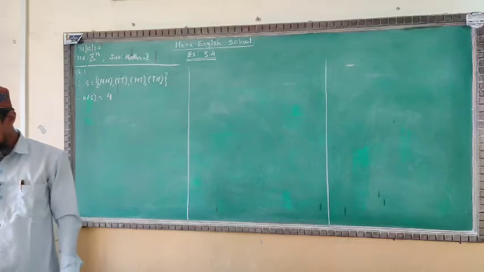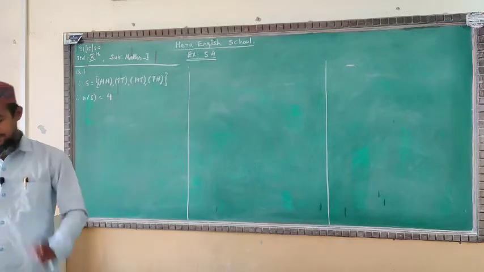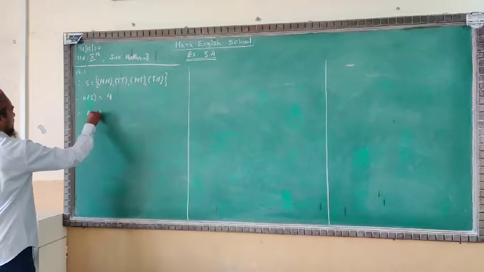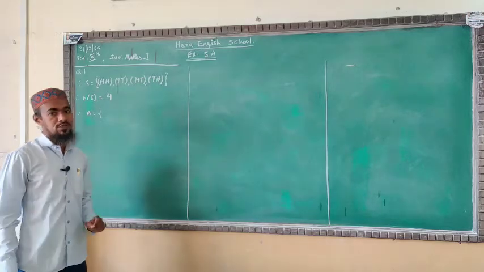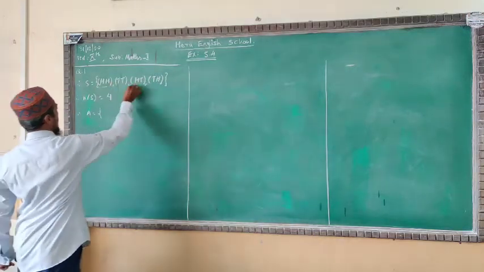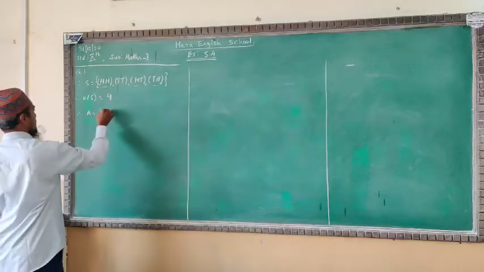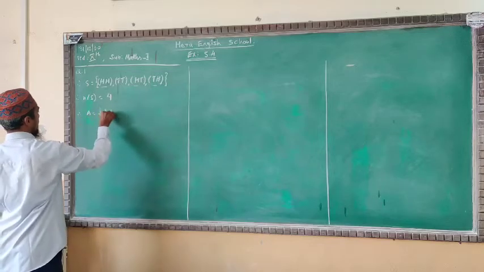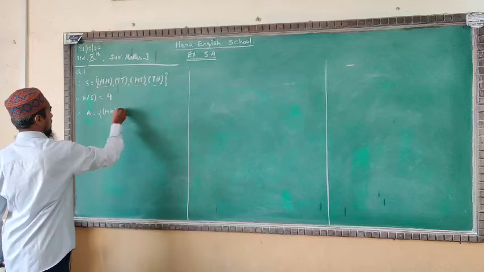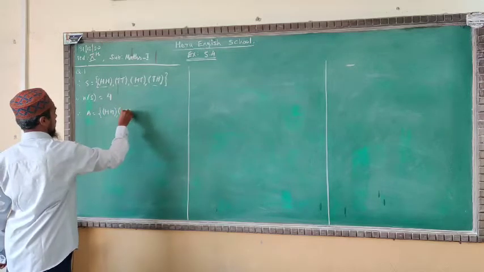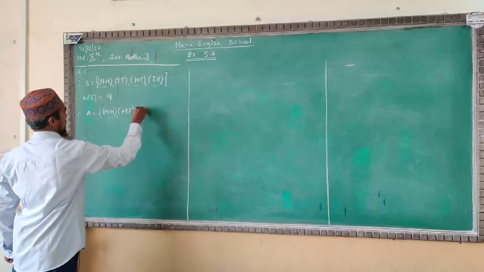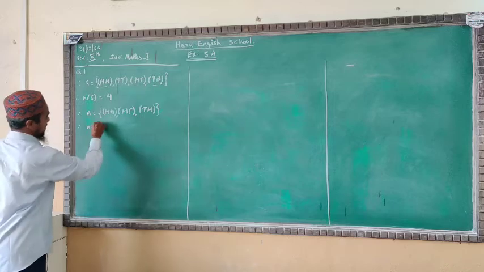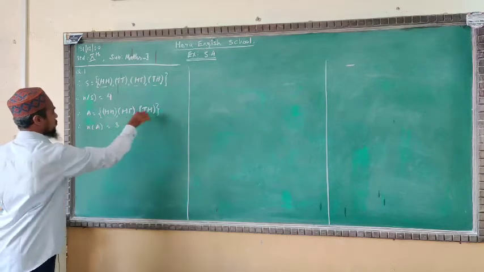Number 1, getting at least one head. At least means minimum one head should be there. See here, one head is here, one head is here, and one head is here. So these are the chances of the sample space for the set A. We'll write here head, head, then head, tail. Next you will add tail, head. Now this is completed. We'll write here number of set A. How much? 1, 2, 3.